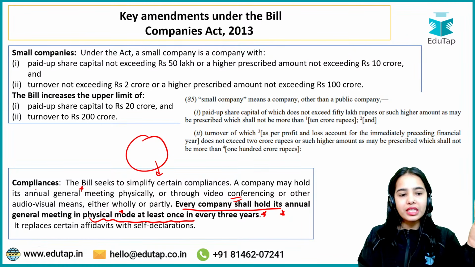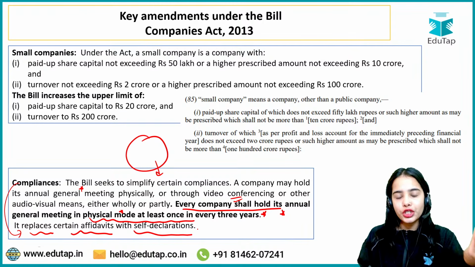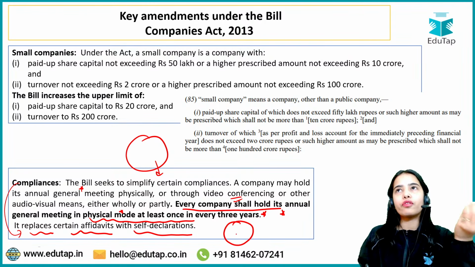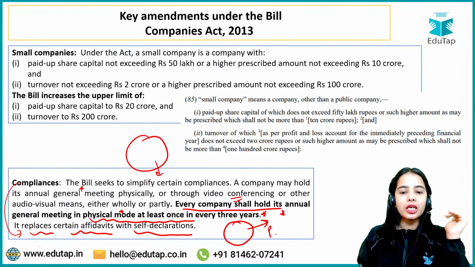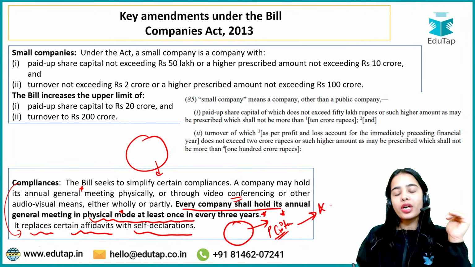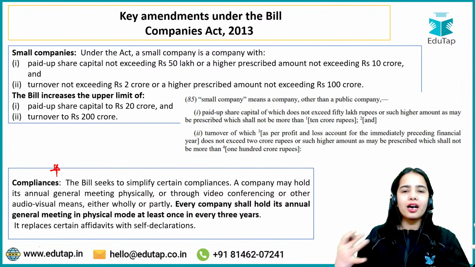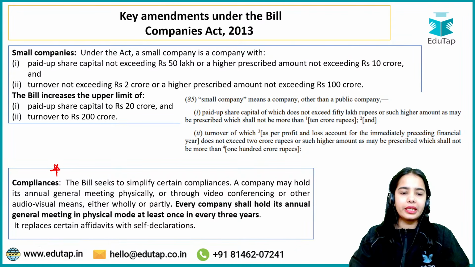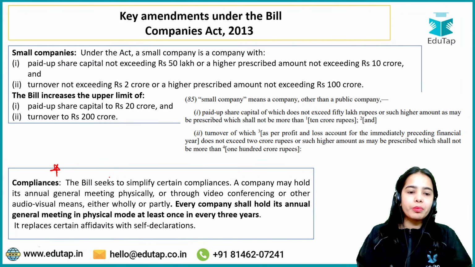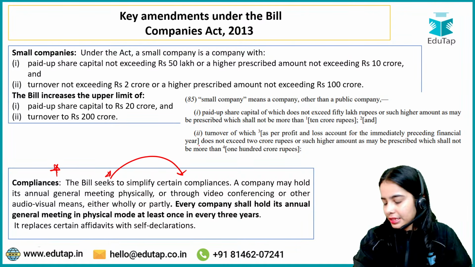As well as under the bill, it has been proposed to replace certain affidavits with self-declaration. Also, for certain classes of companies, if they follow certain prescribed criteria laid down by the government, then they will not have to appoint an annual auditor and such. Okay, so this is the idea that there are various compliances that are being simplified.